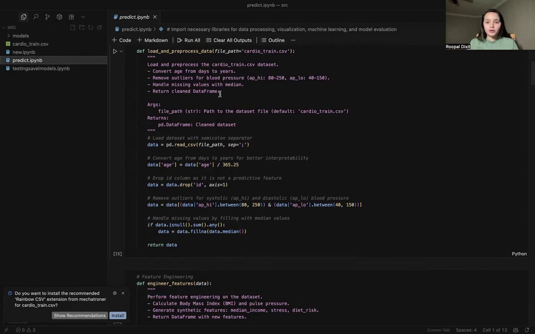This project trains and compares six different models to see which one performs best for the classification task. We will talk about the algorithms. The first is random forest, which is an ensemble method that combines multiple decision trees to make predictions. It's great for handling complex datasets and reduces overfitting.